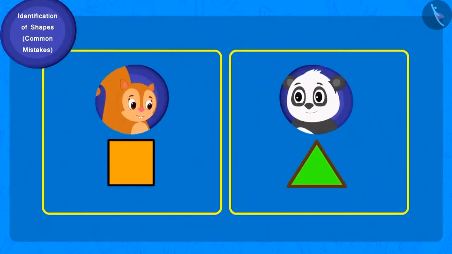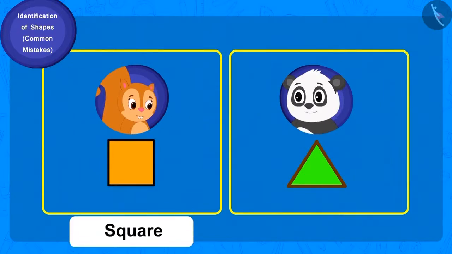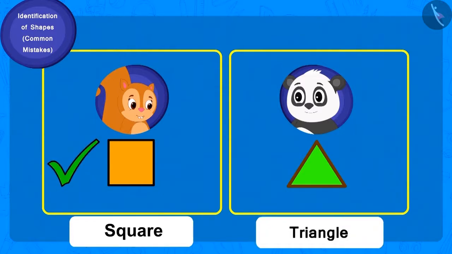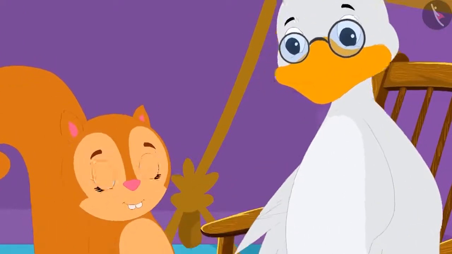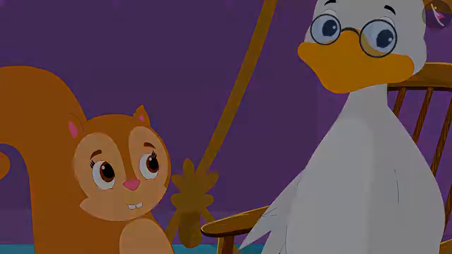Yes. So whose answer is correct? Yes. Chanda's answer, square, is absolutely correct. And Golu's answer, triangle, is incorrect. Chacha gave Chanda 1 toffee for her correct answer.